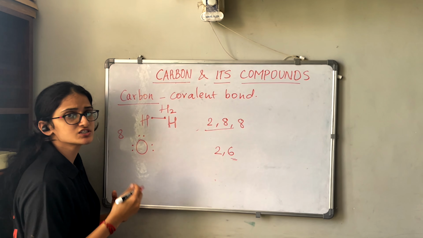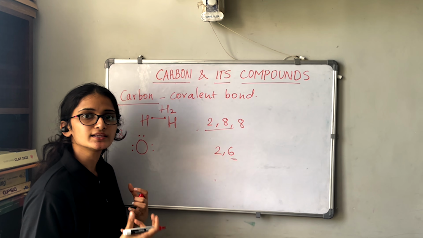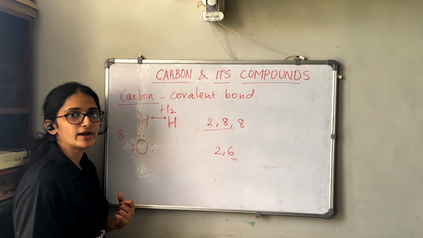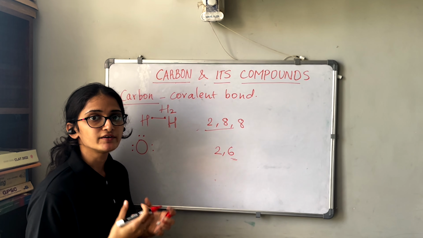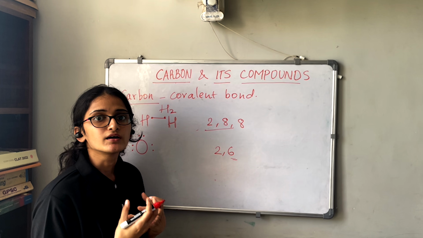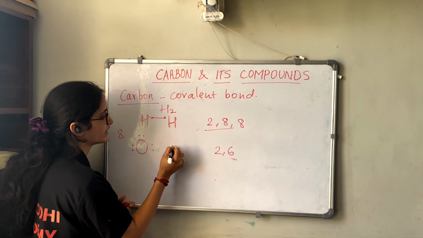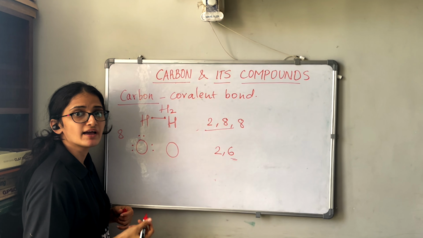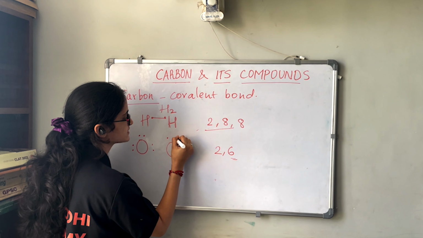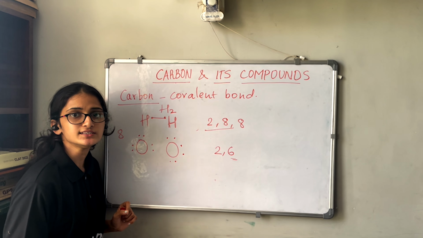Now if oxygen has to combine with another oxygen atom, how will it combine? Same as hydrogen. How has hydrogen combined with another hydrogen? By sharing the electrons. So oxygen also will combine with the other oxygen atom by sharing the electrons. So we can take another oxygen atom which has the same configuration, 6 valence electrons in its shell.